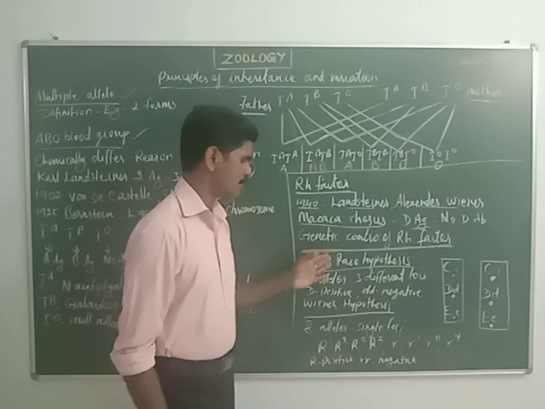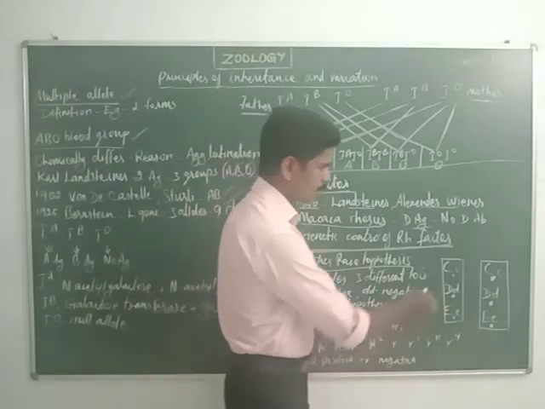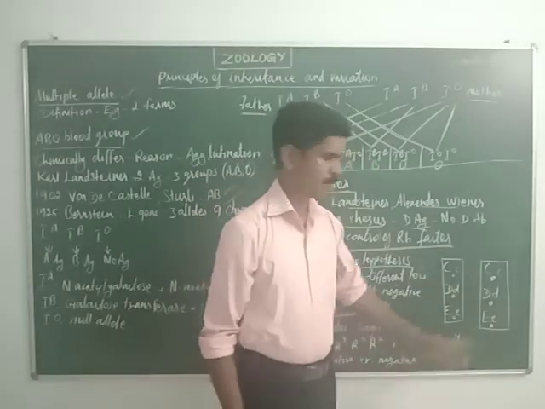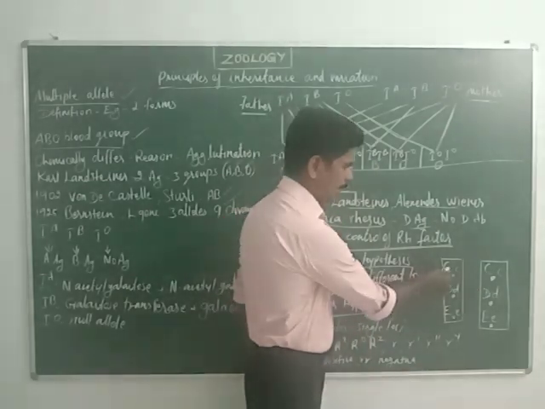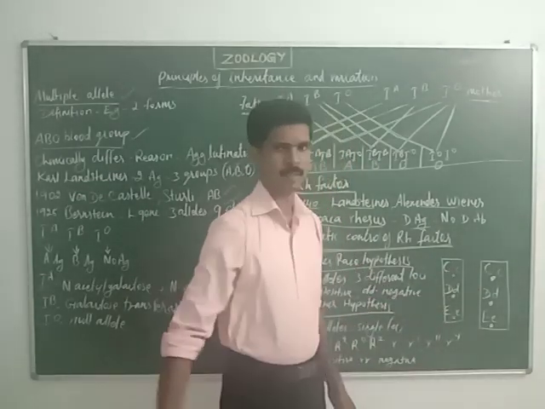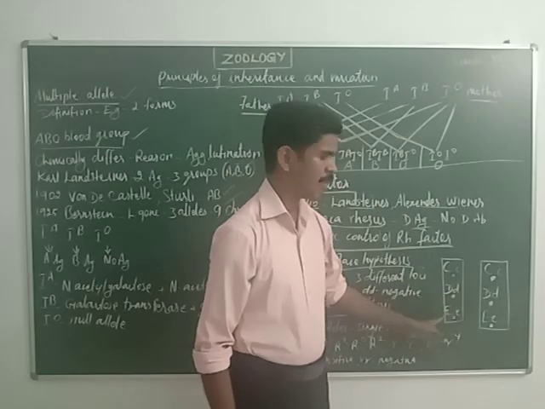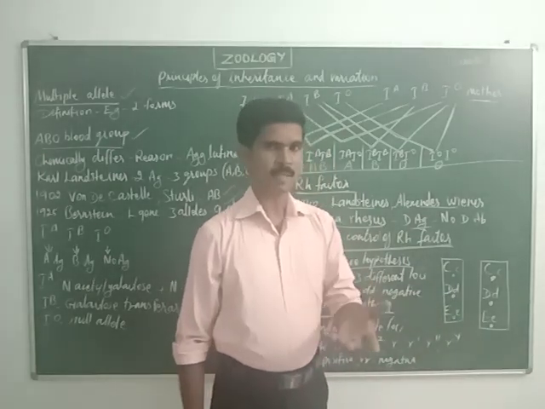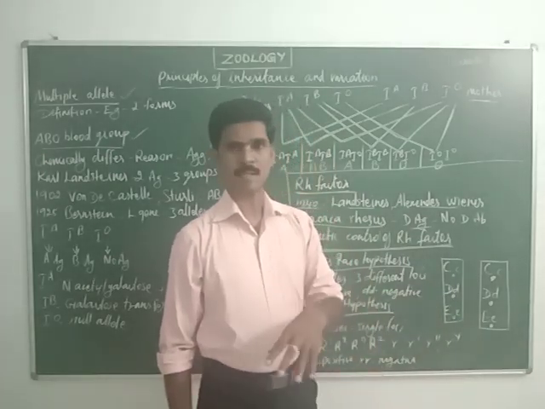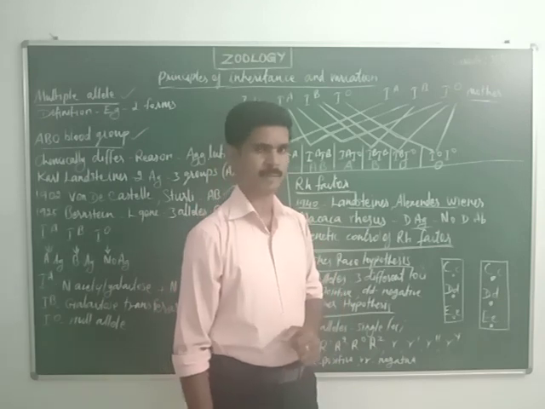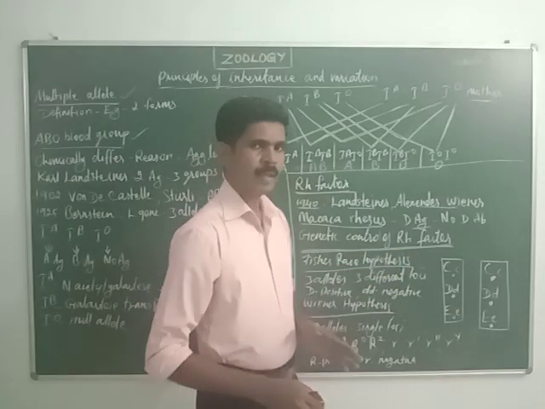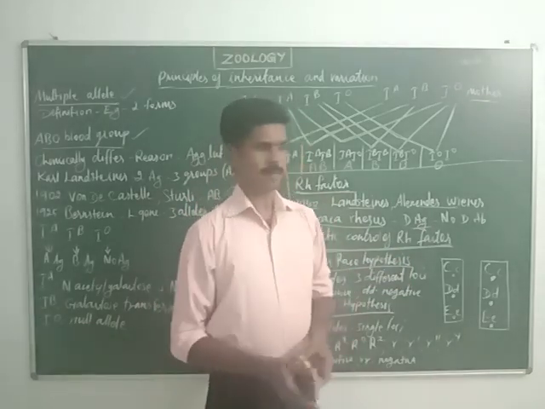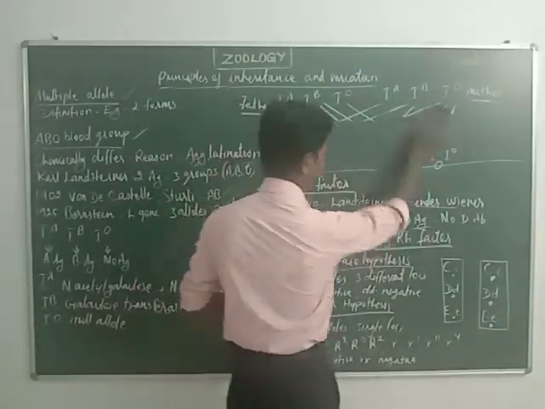Listen very carefully, dear students. Just imagine this is one chromosome, and this is the next chromosome. Three alleles are there: C allele, D allele, and E allele. Sometimes these alleles are in dominant condition, and sometimes in recessive condition. Now we can draw many genotypes.